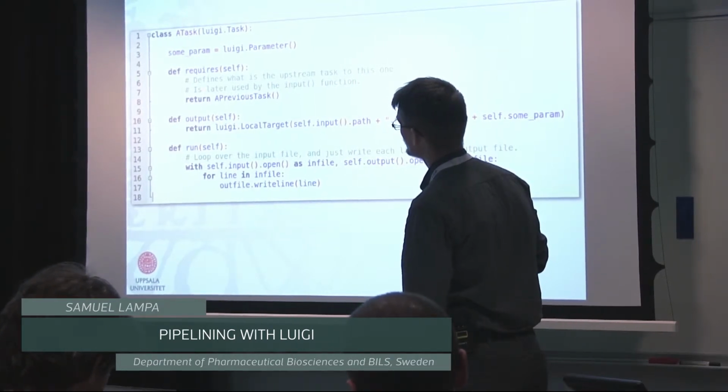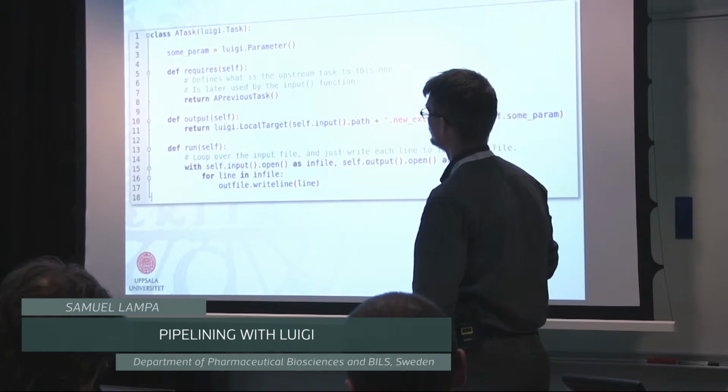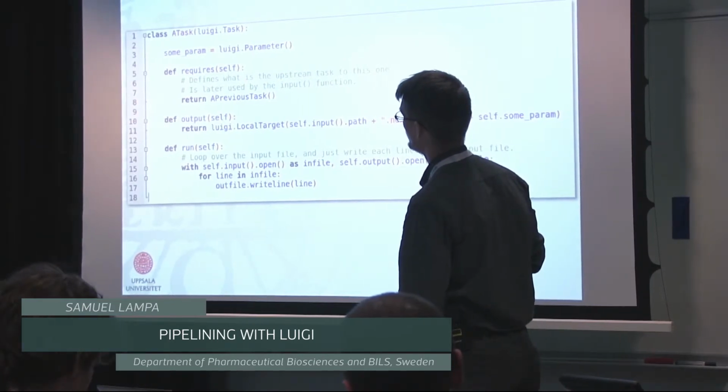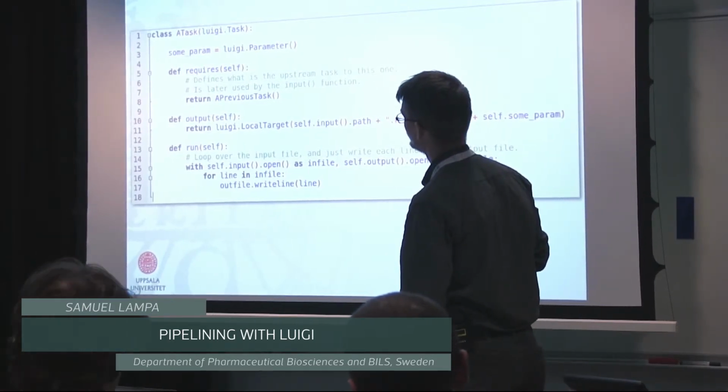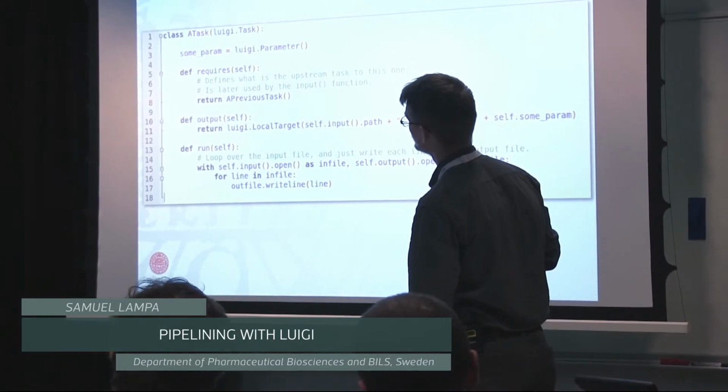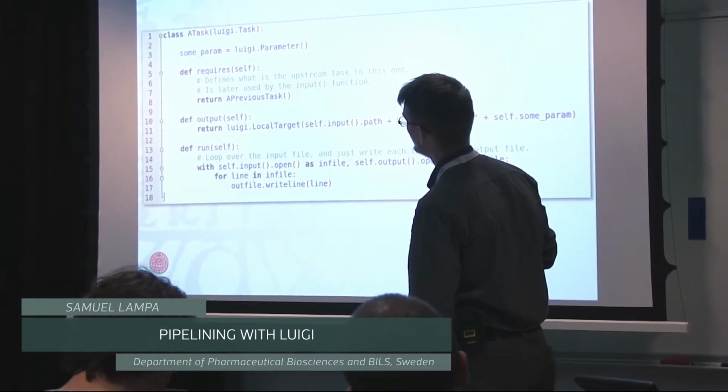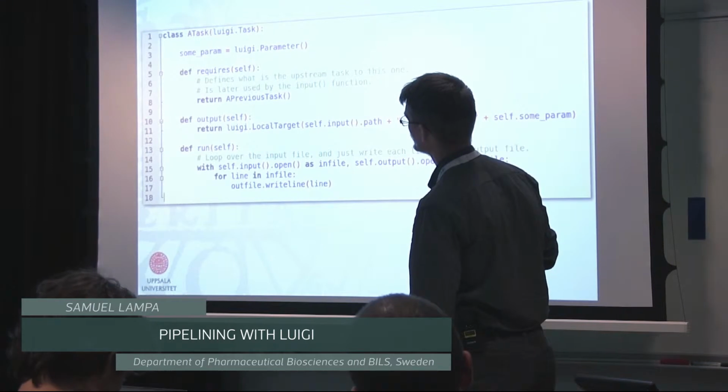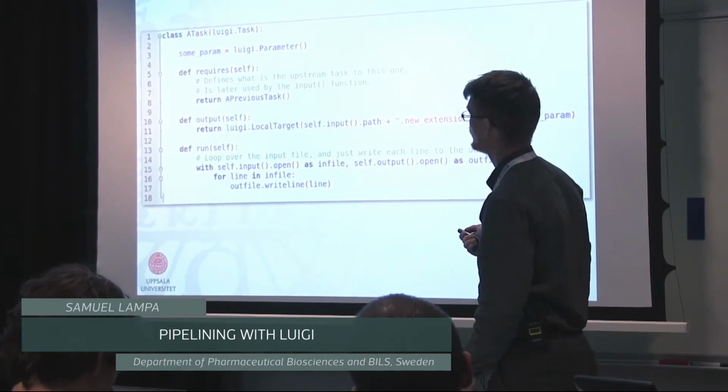The requires function is where we define what this task depends on. Here we have this task, it's a class, and the requires function will return a previous task.